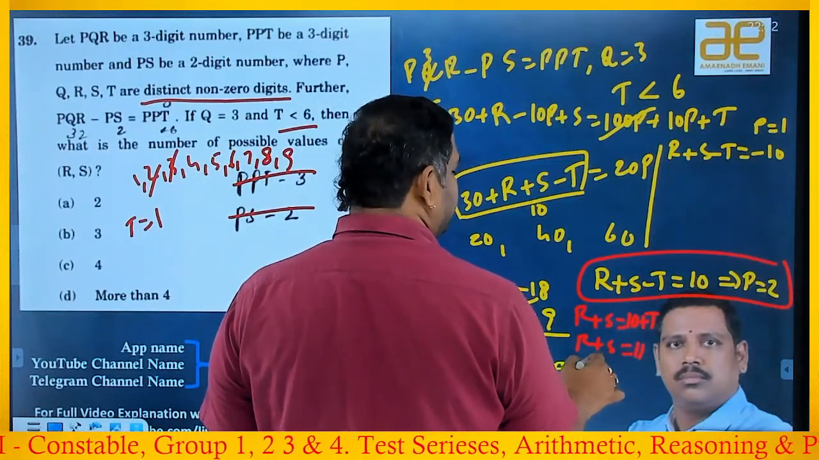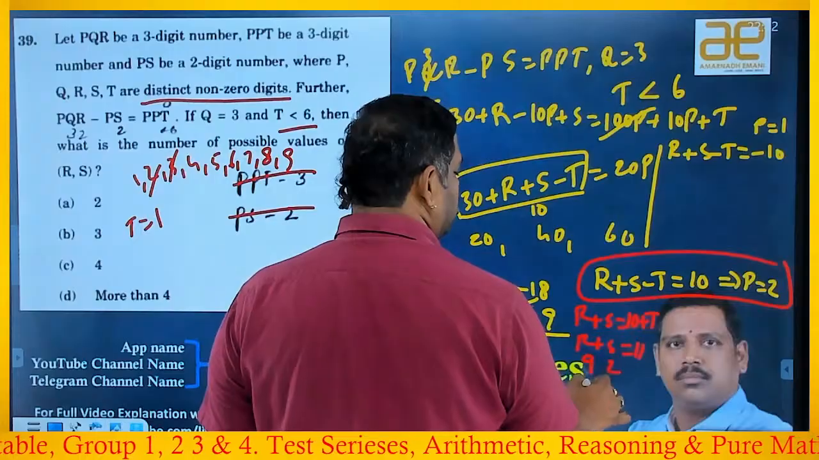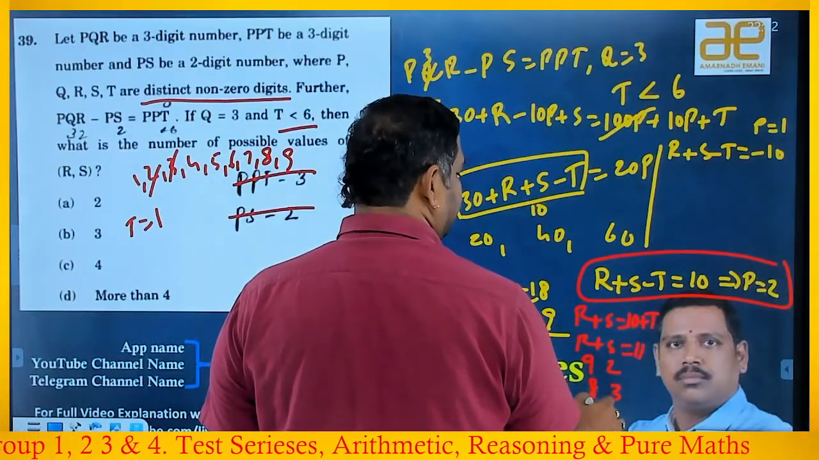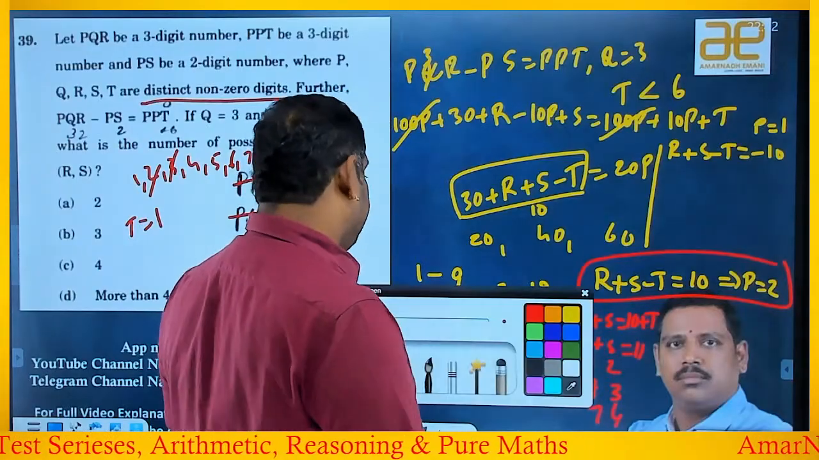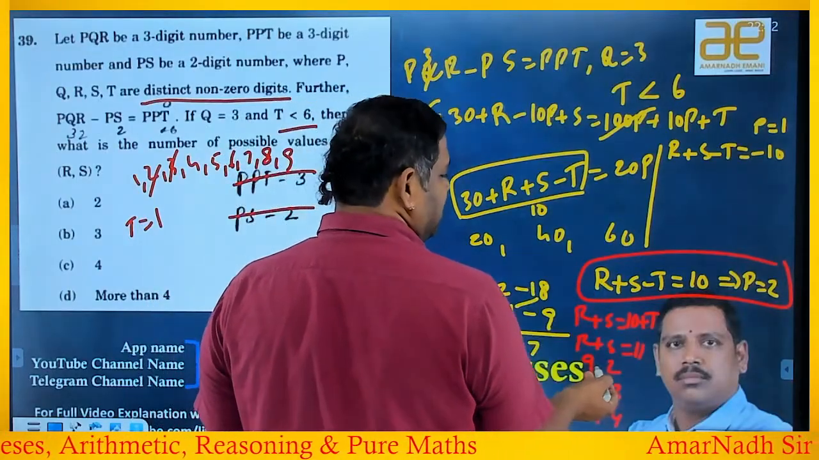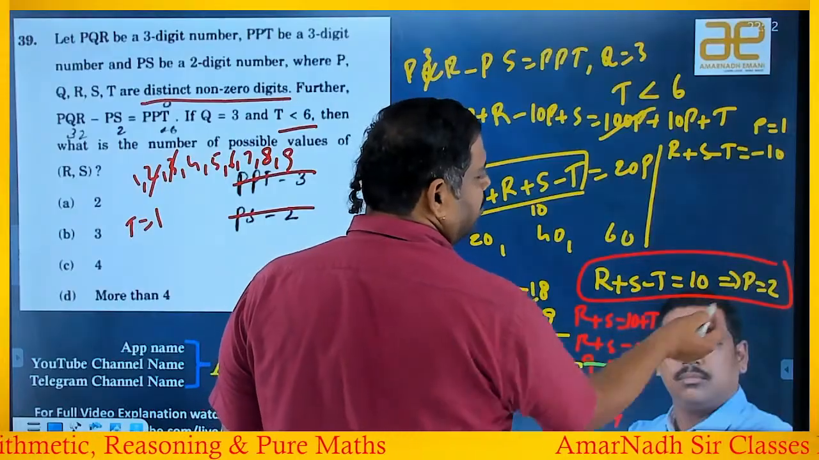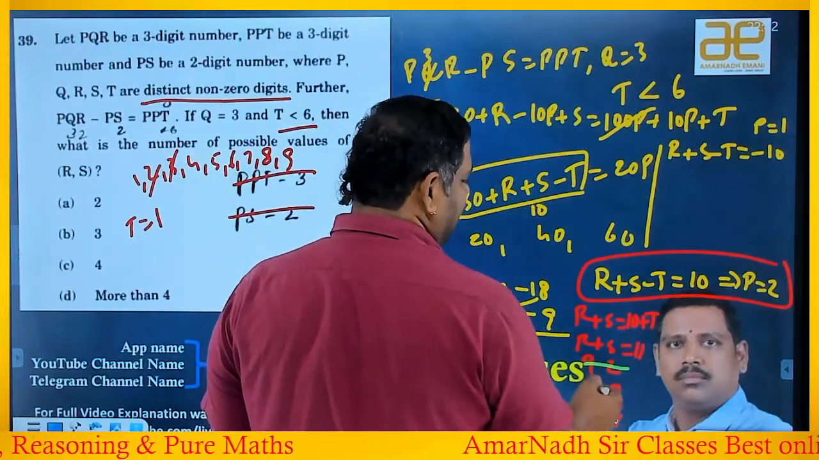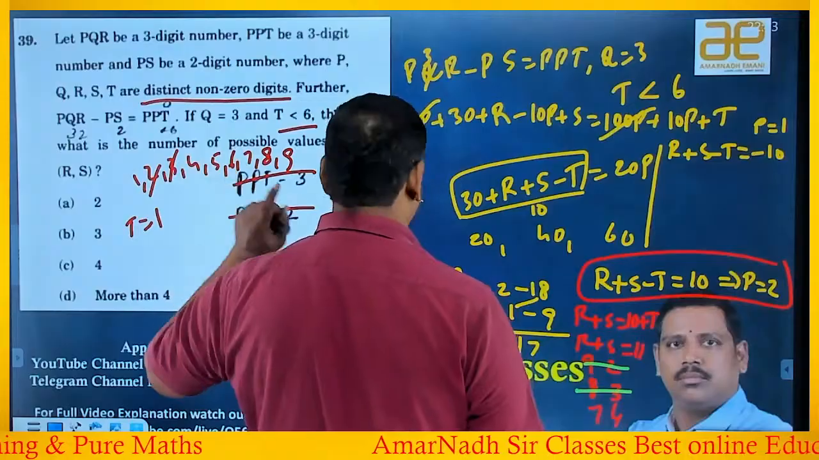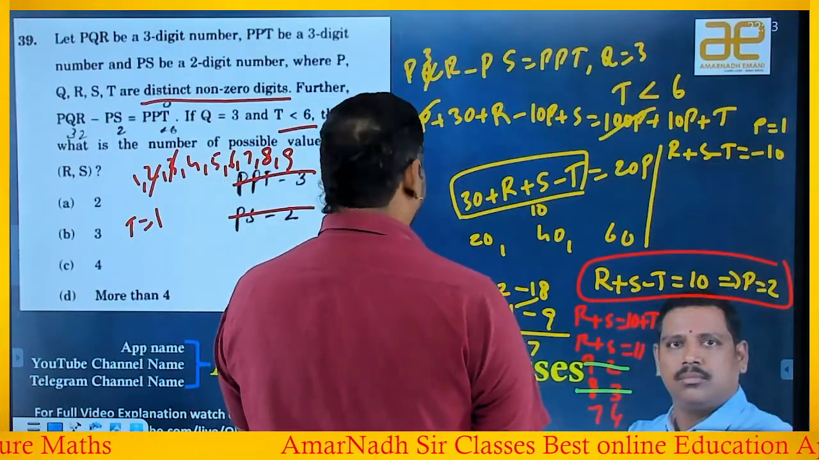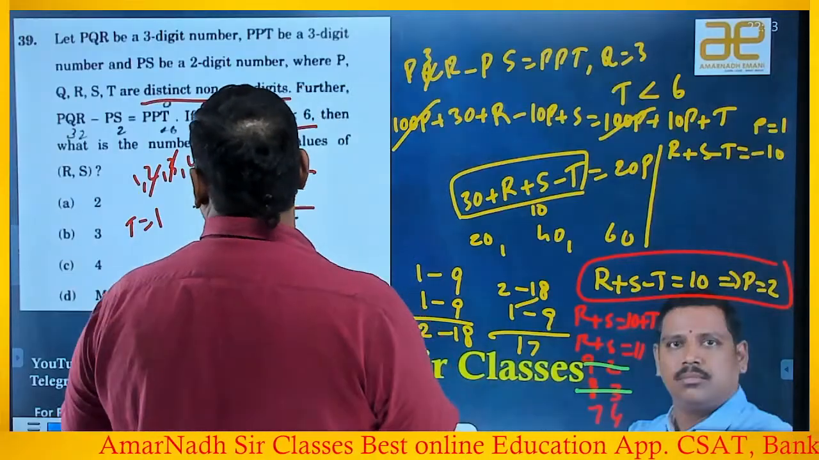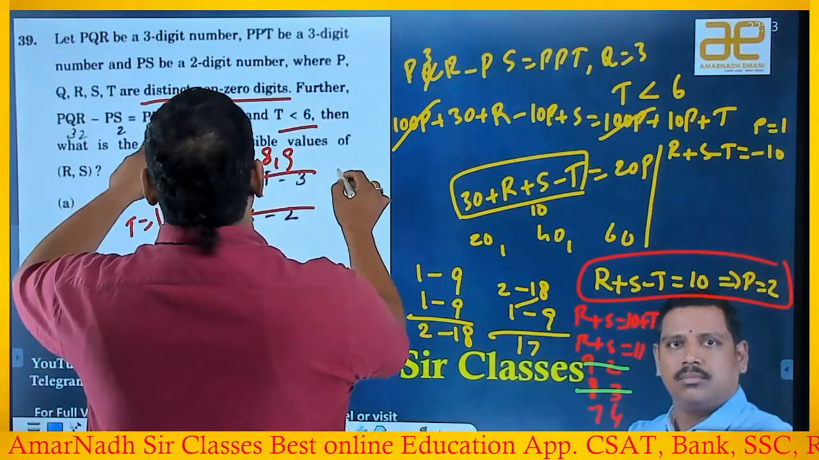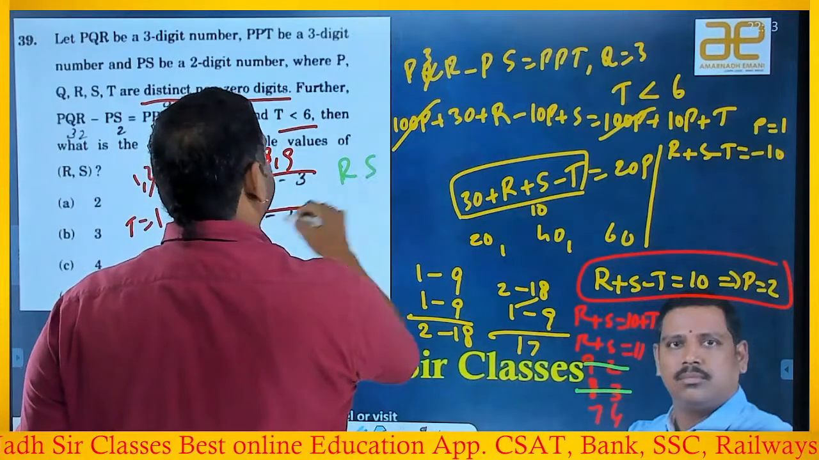For 11, the pairs you will get are 9 and 2, 8 and 3, 7 and 4. Yes or no? The beauty is, 9 and 2 you are unable to take because P has already taken the value 2. 8 and 3 you are unable to take because Q has already taken the value 3. 7 and 4, both are vacant. So he's asking about R and S, right? R and S if you take.